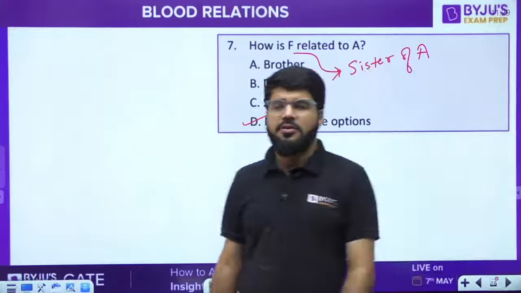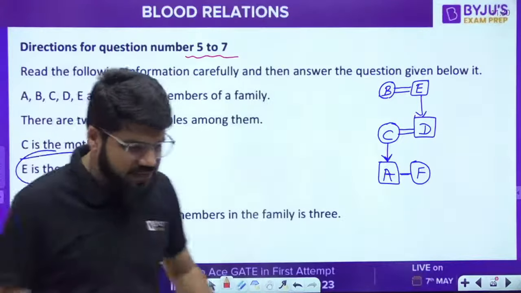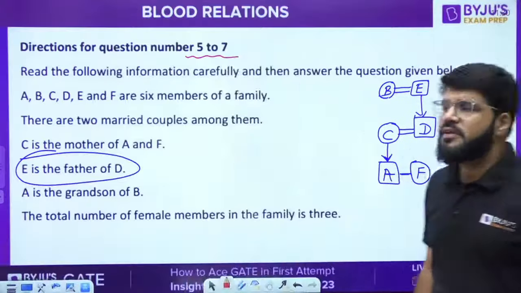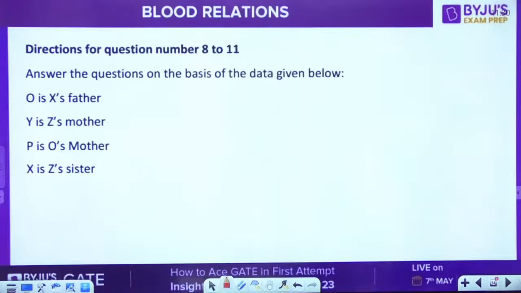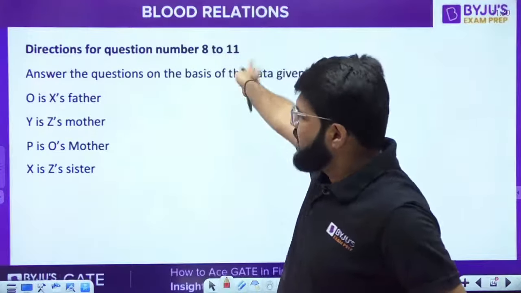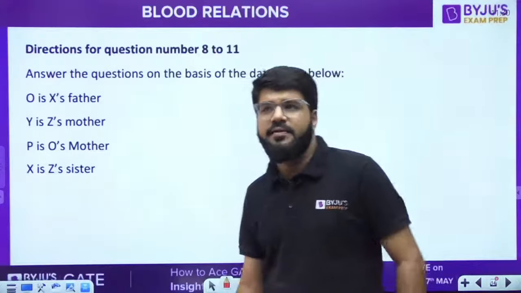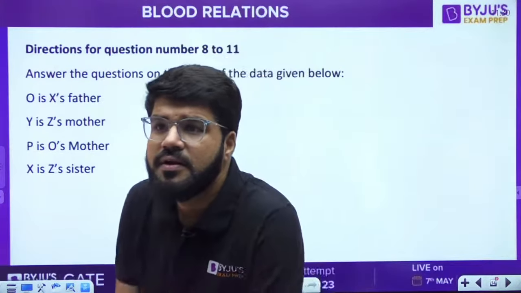So these were the 3 questions based on one particular common data, that is 5, 6 and 7. Next, again 4 questions on a common data. Some relations are given, and then I'll show you the question numbers 8, 9, 10, 11.